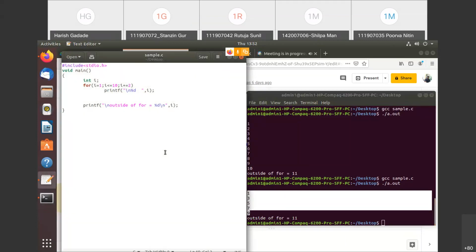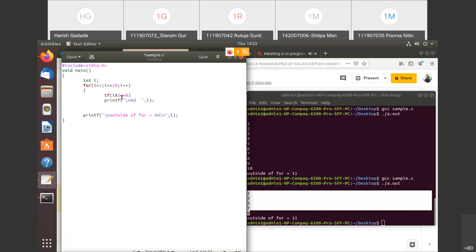And the other way is also there. Suppose instead of this one, you want to simply put this increment sign here, and as I'm putting more than one statement in this for loop, you can see here, if i mod 2 is equal to 0. What is the meaning of this statement? i mod 2 equals to 0.